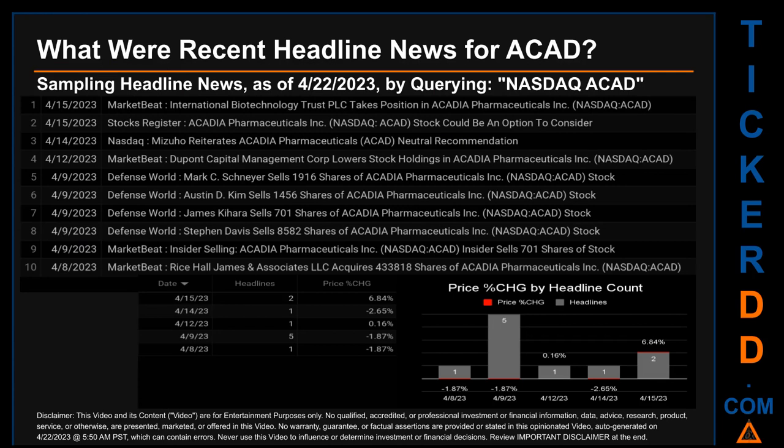Publication dates spanned 7 days. The latest publication was Saturday, April 15, 2023, when there were 2 found headlines. MarketBeat published the headline that read, International Biotechnology Trust plc takes position in Acadia Pharmaceuticals. Stocks Register published the headline that read, Acadia Pharmaceuticals, NASDAQ: ACAD, stock could be an option to consider.